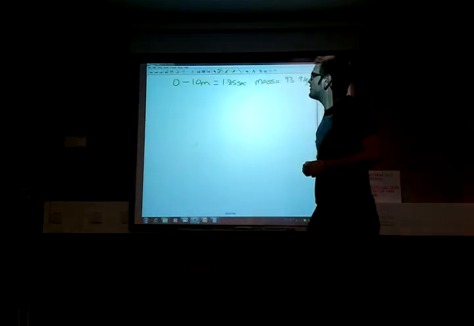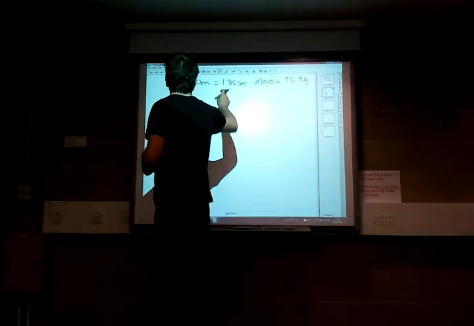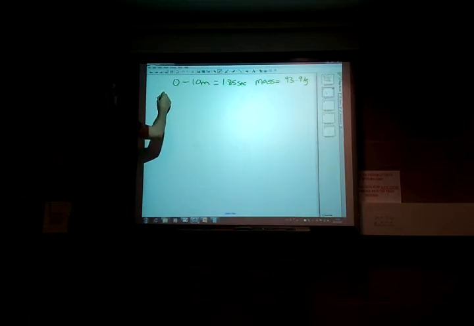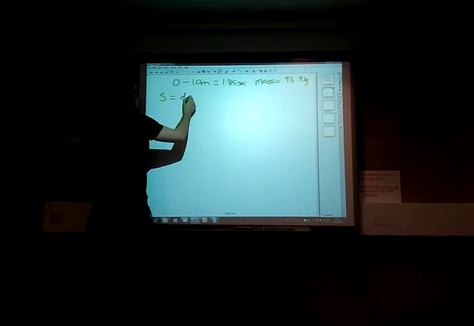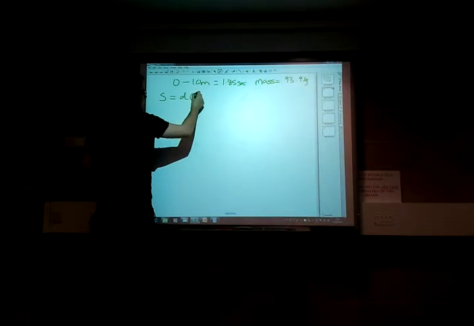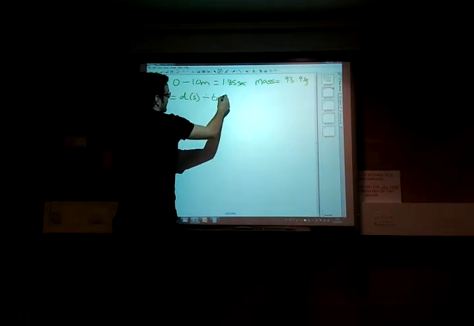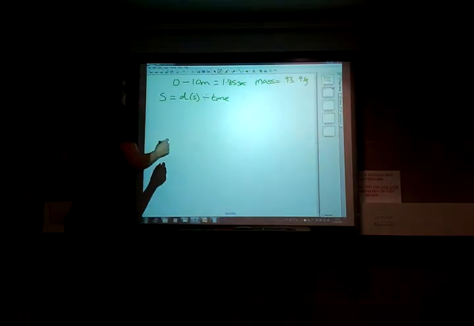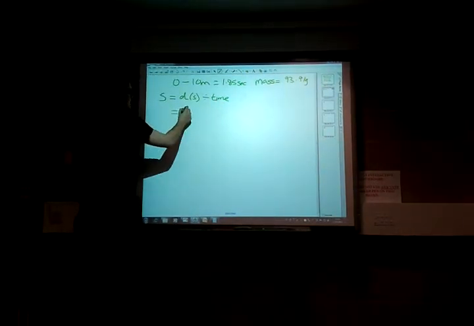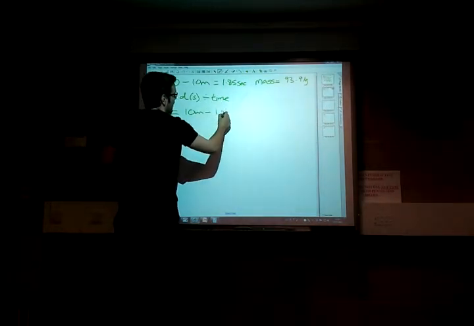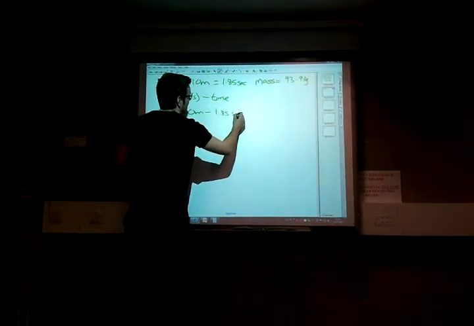So Usain Bolt's first 10 metres, he did in 1.85 seconds. If we remember, speed is equal to distance, which should be an S, divided by time. So in that case, we have distance, which is 10 metres, and our time, which is 1.85 seconds.